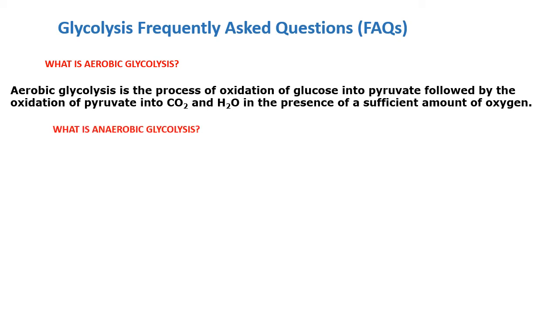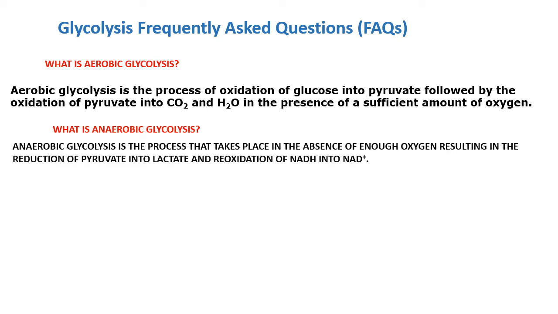The second question is, what is anaerobic respiration? Anaerobic respiration takes place in the absence of oxygen, resulting in the reduction of pyruvate into lactate or alcohol and reoxidation of NADH into NAD positive.